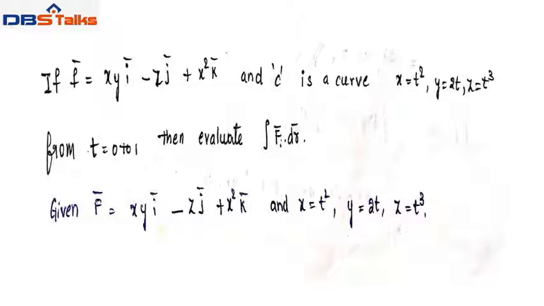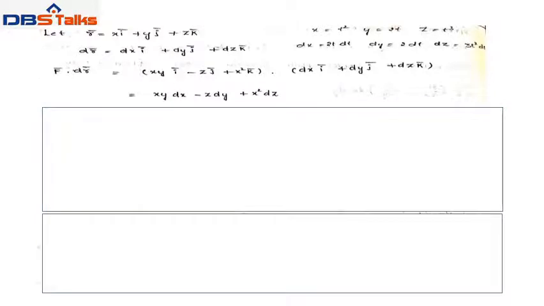Solution: first we write the given f bar and the given curve equations x equal to t square, y equal to 2t and z equal to t cube.